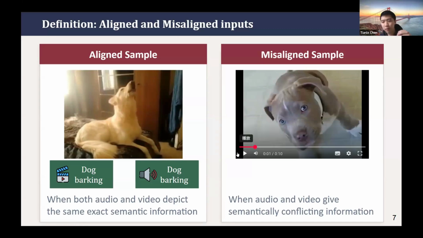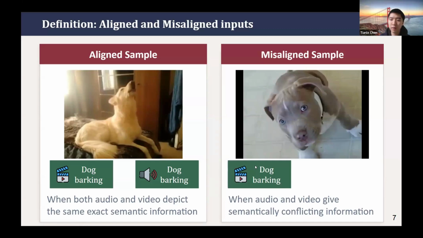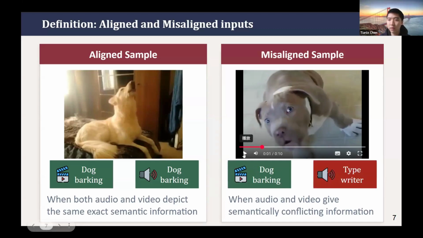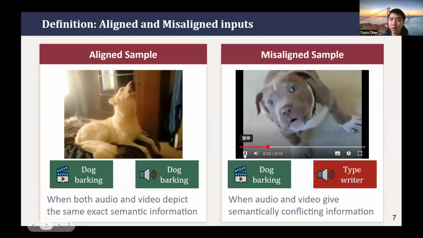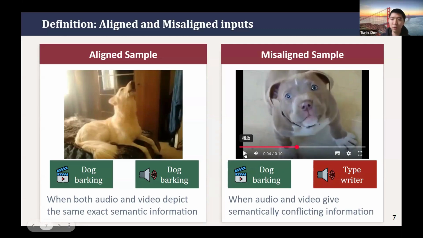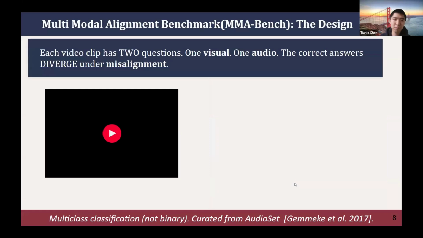And for the misalignment cases, which are more extreme, we create some cases where we swap the background audio to something with another semantic. Like here, what you can see is a dog barking in the visual, but what you hear is actually some typewriter sounds. So the semantics are in conflict in these scenarios.